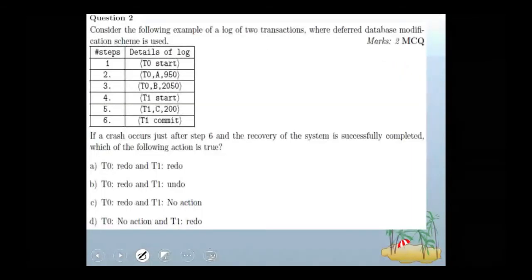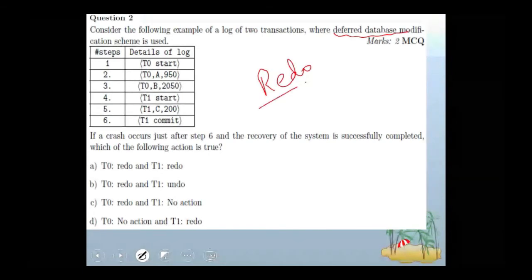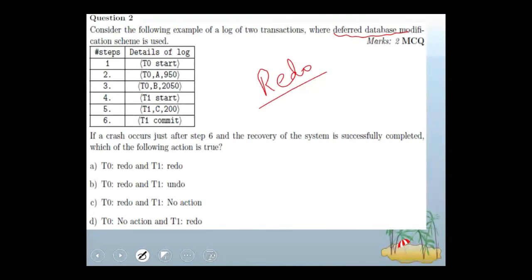And observe one more question. Consider the following example of a log of two transactions. Now this is with respect to deferred database modification. In deferred database modification, we have only redo, the redo operation, but no undo operation. Observe, redo is required if the transaction log contains both start and commit. And here you see T0 started, T1 started, T1 commit.